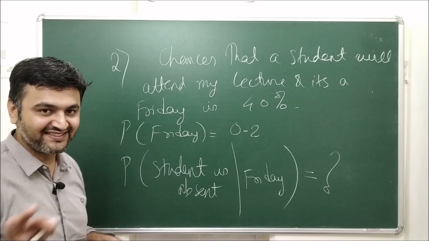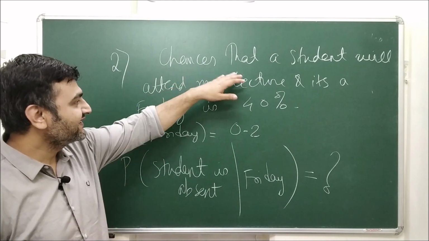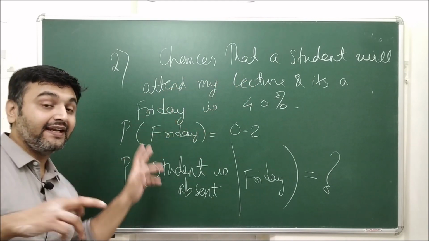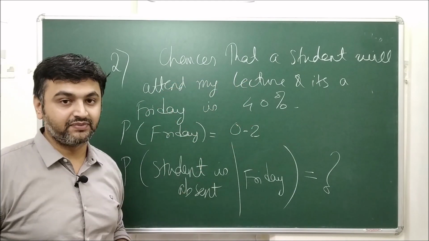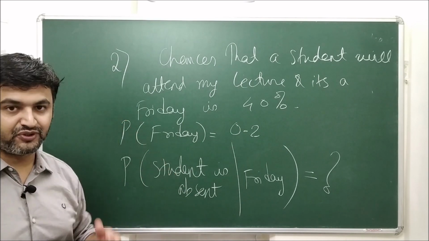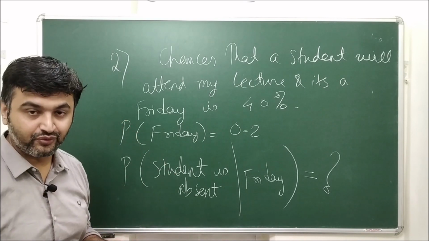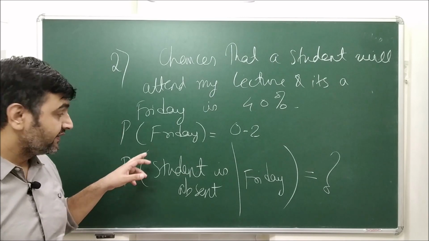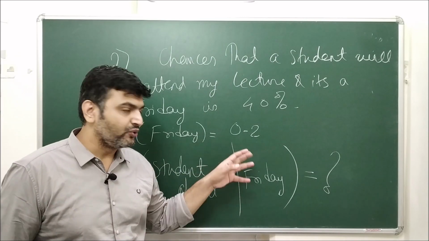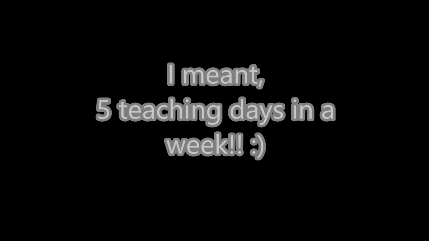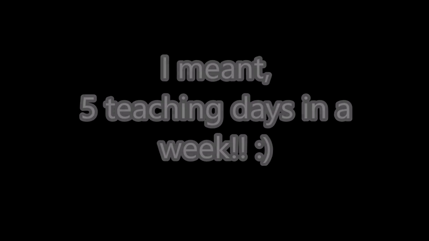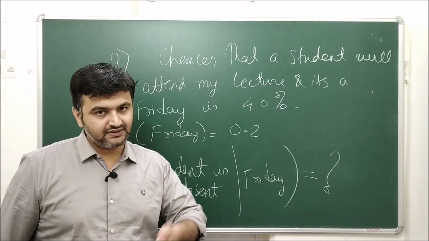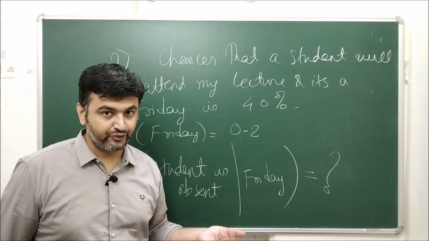The probability that the student will attend my lecture and it's a Friday is 0.04. And the probability that today is Friday is 0.2, since there are 5 days in a week, so the probability of Friday is 1 by 5, which is 0.2.